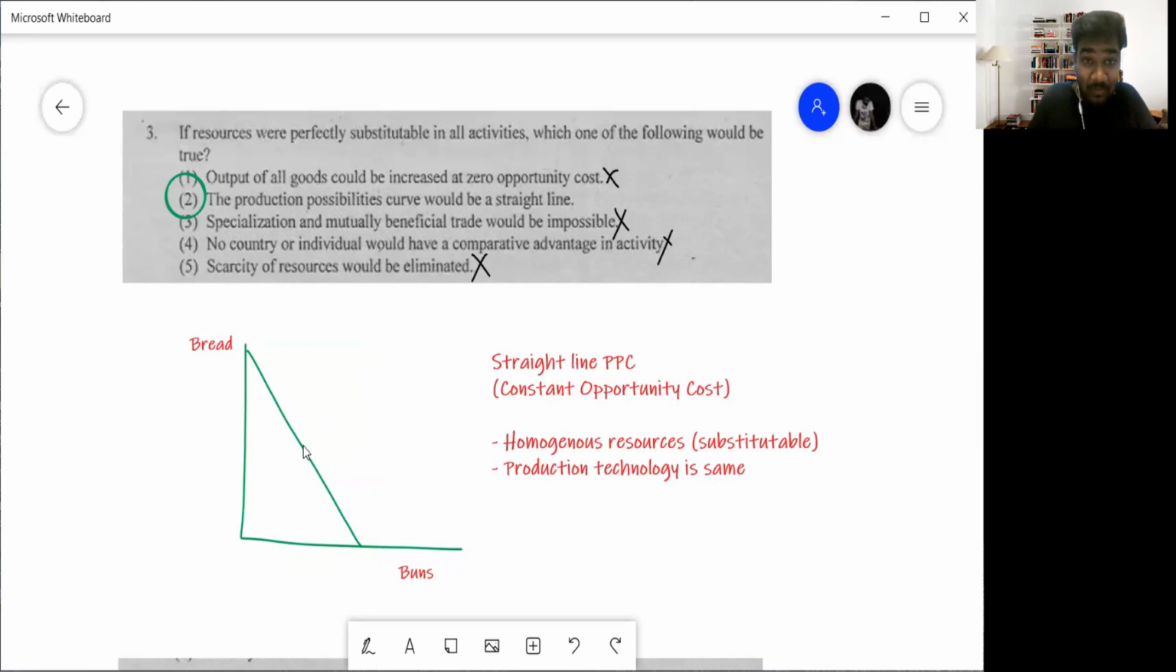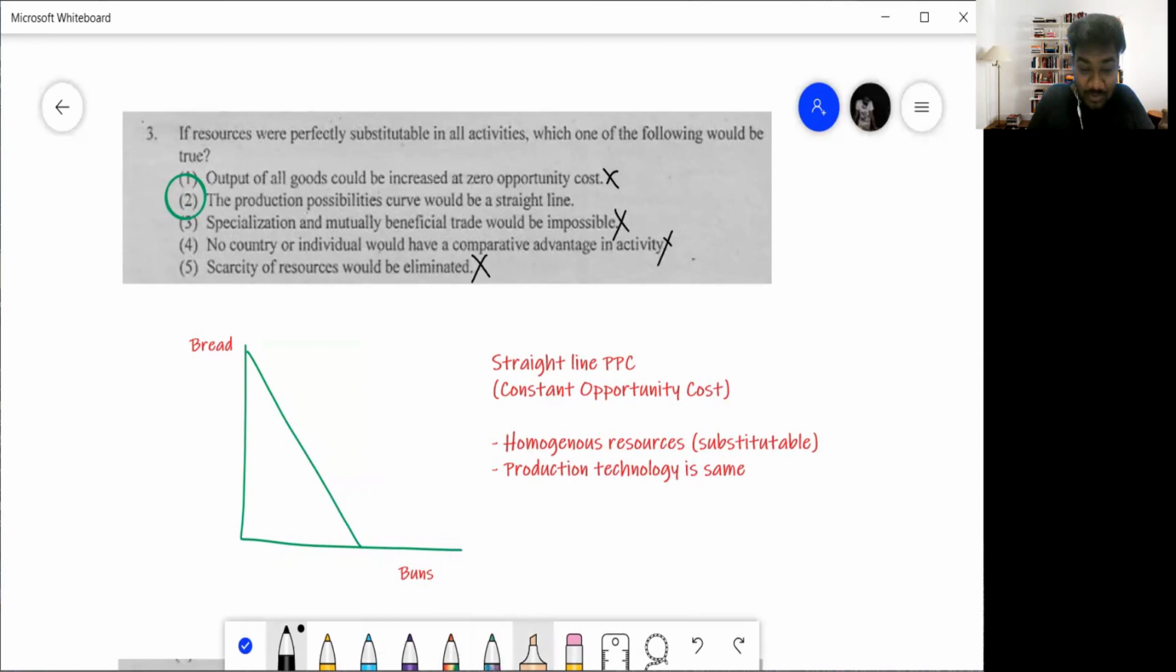No, even in a thing where you have constant opportunity cost, there is still scarcity. So the answer for that becomes which one? The answer becomes option number 2 for question 3.